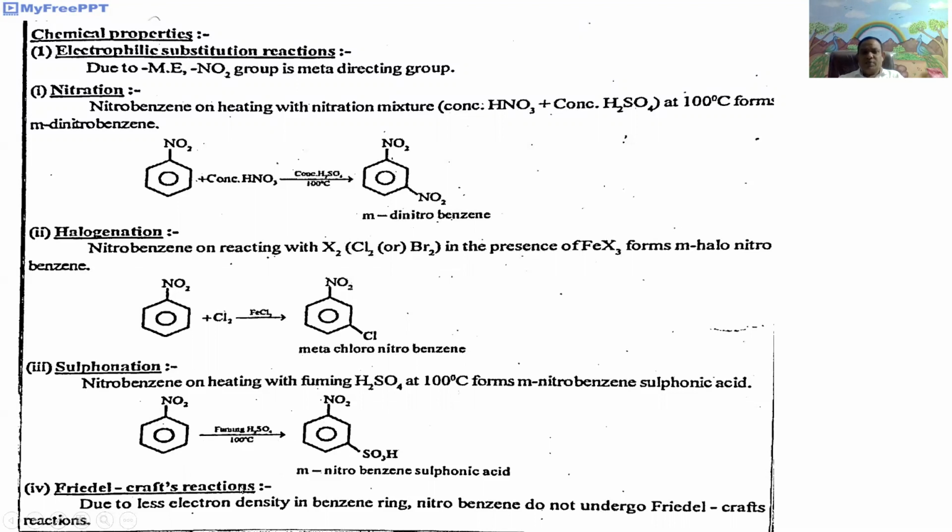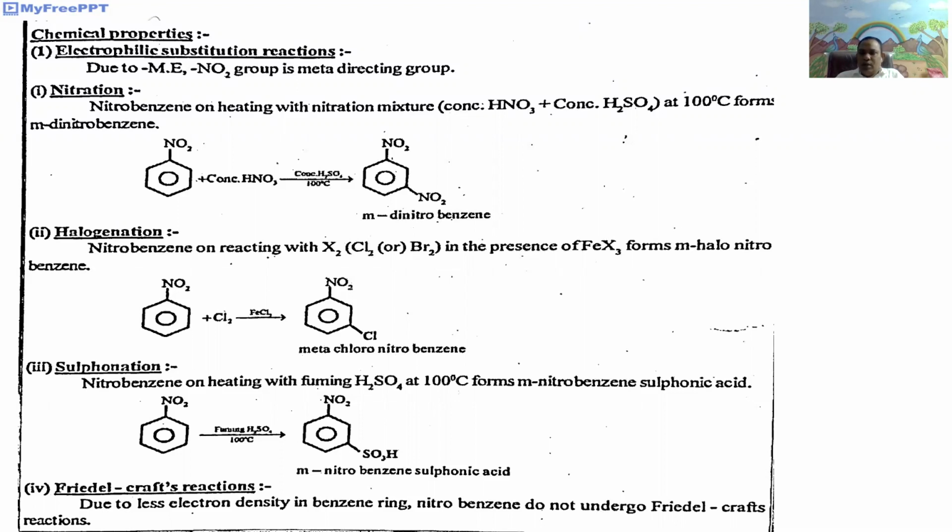Next, Friedel-Crafts reactions. Friedel-Crafts reactions means Friedel-Crafts alkylation and Friedel-Crafts acylation. Due to the less electron density in the benzene ring, nitrobenzene does not undergo Friedel-Crafts alkylation or acylation reactions.